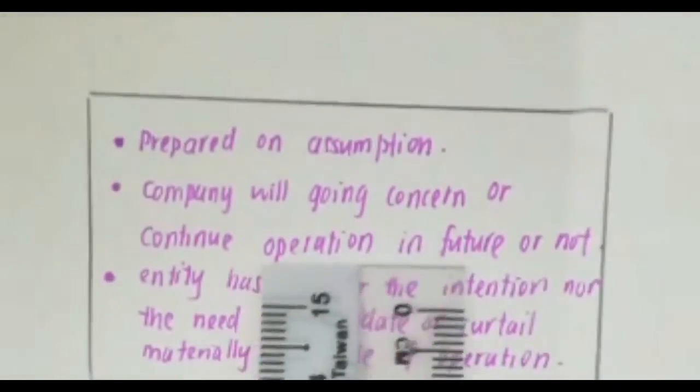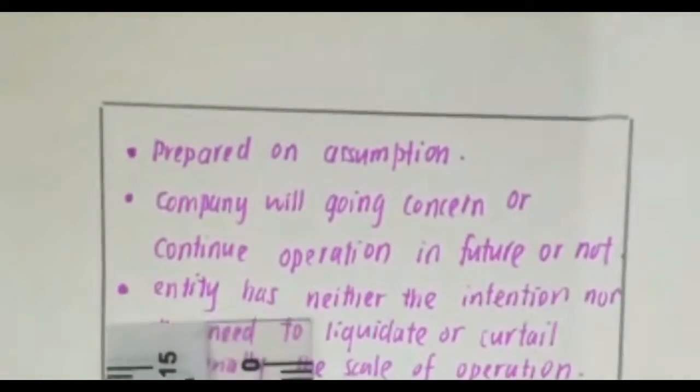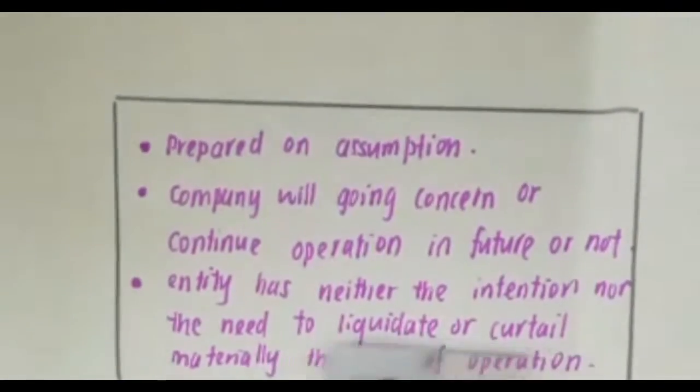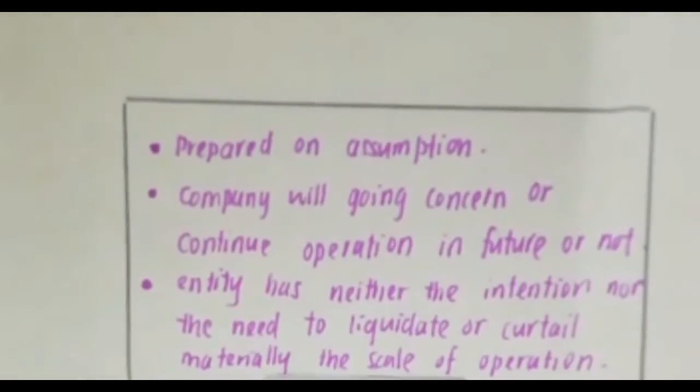Underlying assumption: going concern. Financial statements are prepared on the assumption, second, that the company will be a going concern, continuing operations in the future. Third, the entity has neither the intention nor the need to liquidate or curtail materially the scale of its operations.